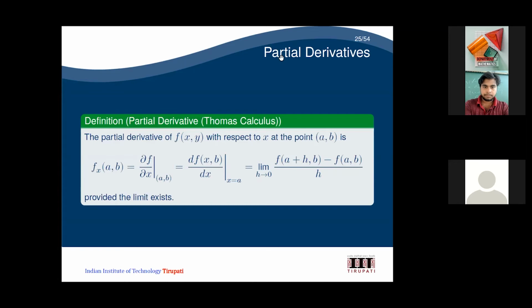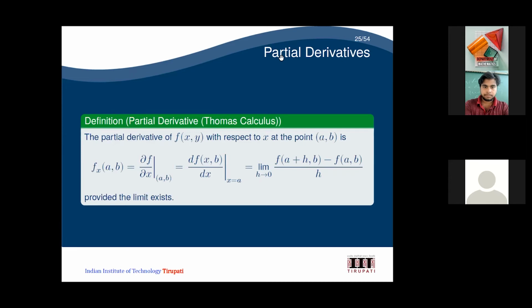So what is the definition of this one? According to Thomas Calculus, this is f of a plus h comma b minus f of a comma b, divided by h, and then I have to put the limit h tends to 0. Means I am just fixing b, and then trying to find the derivative of that. So that is called the partial derivative with respect to x.